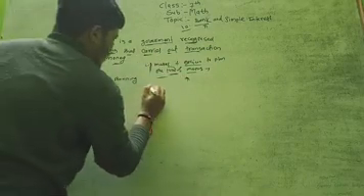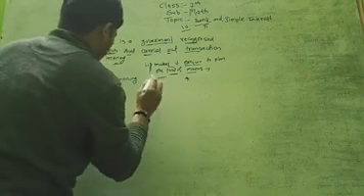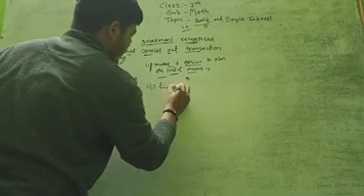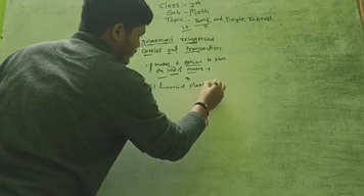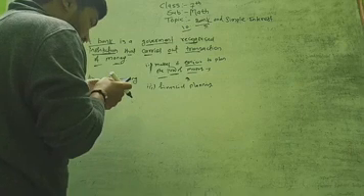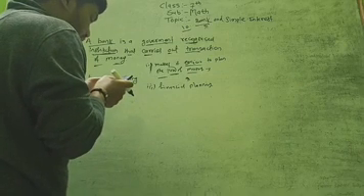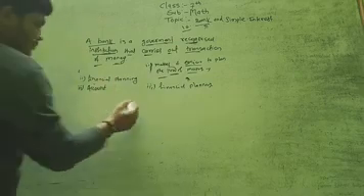Okay, and what is the third advantage of the bank? That it gives us financial planning. Financial planning is also done by the bank. We can either deposit cash money in the bank or withdraw the cash from it.